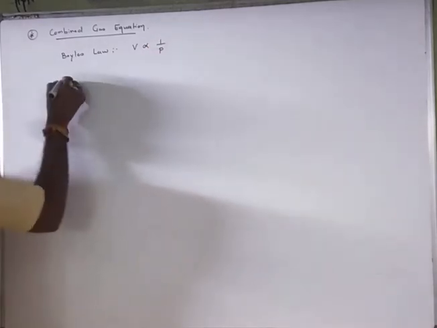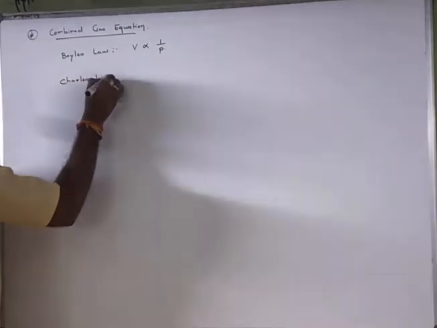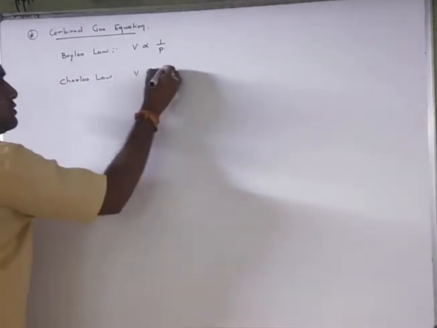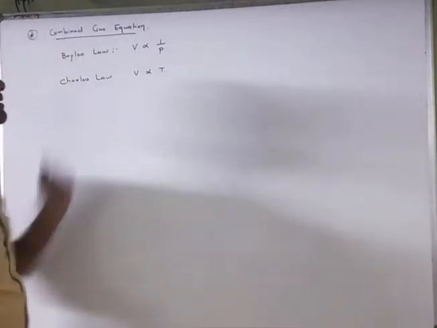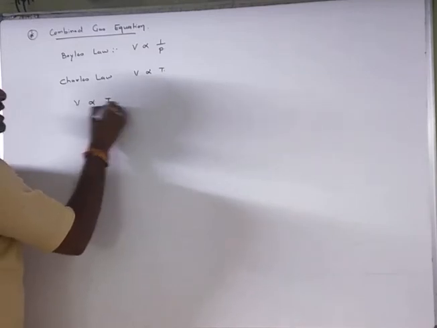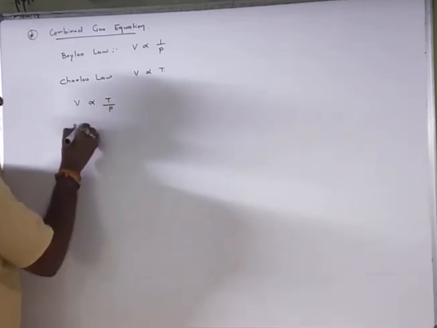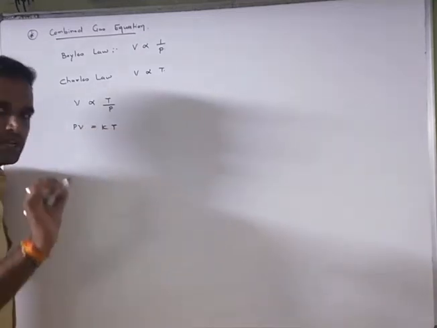Now what is Charles' law? V is proportional to T. Now if you combine both these things, then V will be common. So I can write V is proportional to T upon P. So I can write PV equals KT, where K is the proportionality constant.